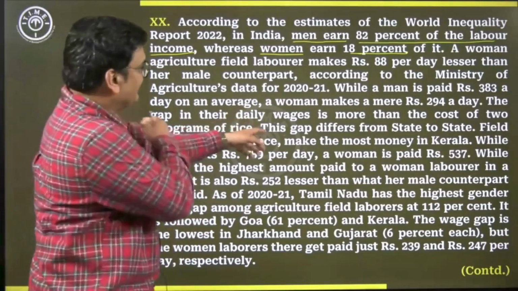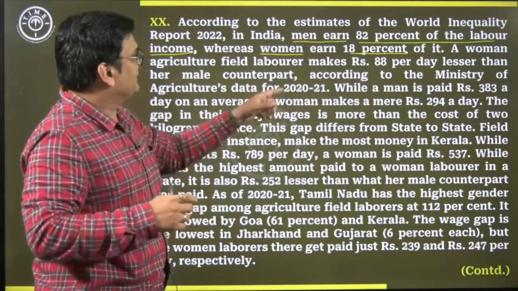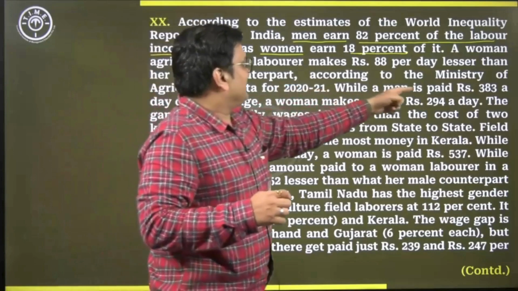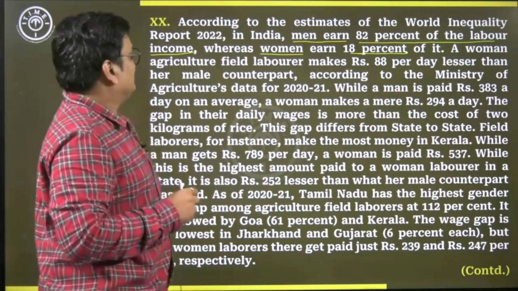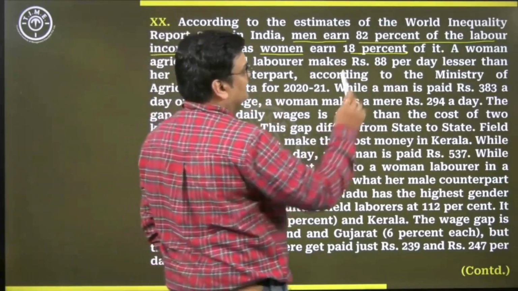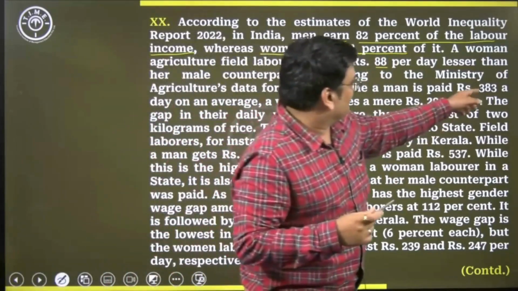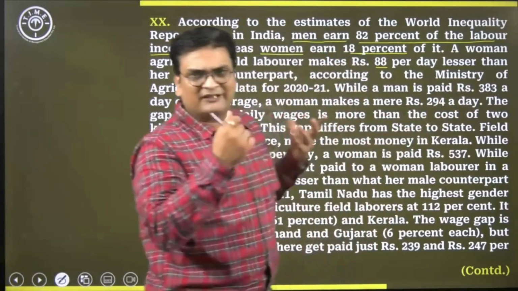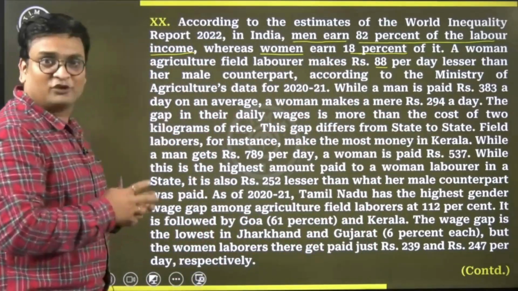Because there are many points here which won't make a lot of sense. For example, while a man is paid 383 a day on average, a woman makes 294 a day. But just above that, it was stated that the gap is 88 rupees per day, and that gap is not consistent here, if you notice. So there is a lot of information which was not really relevant as far as question solving goes.